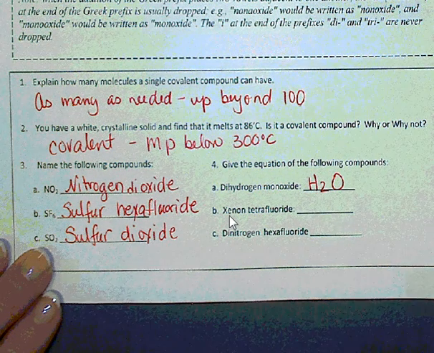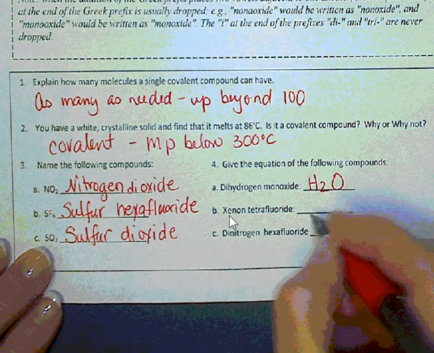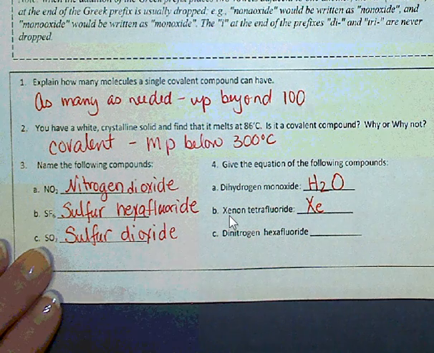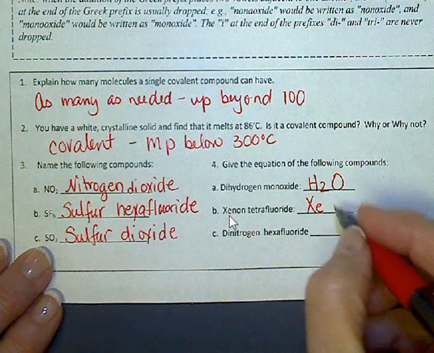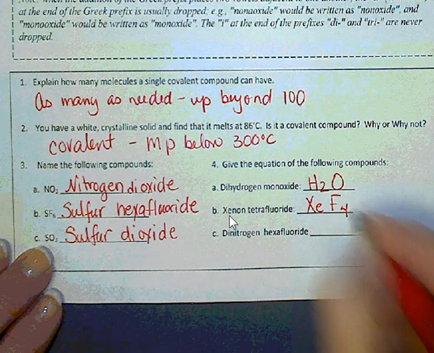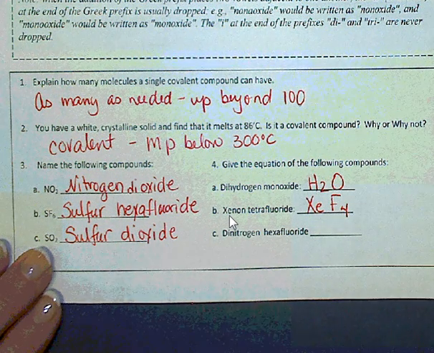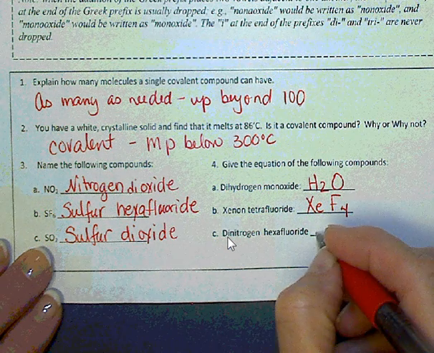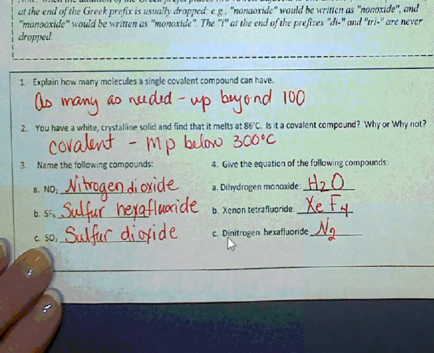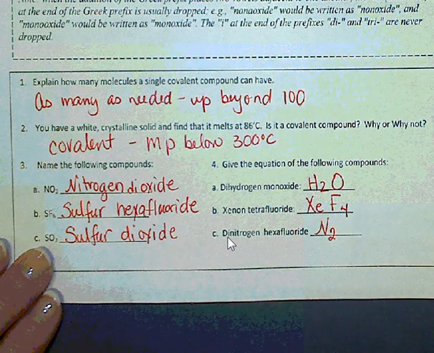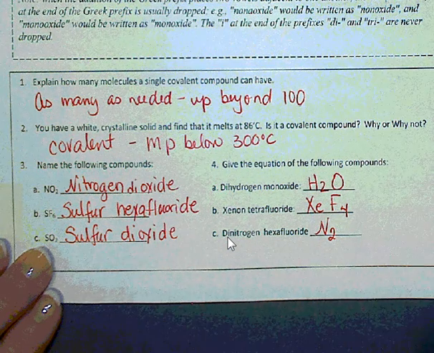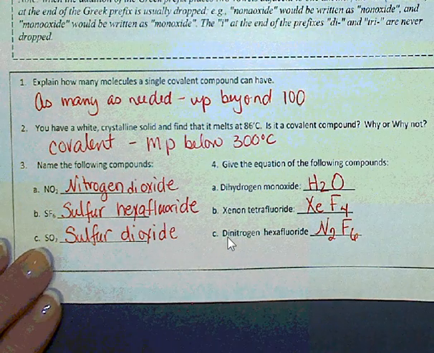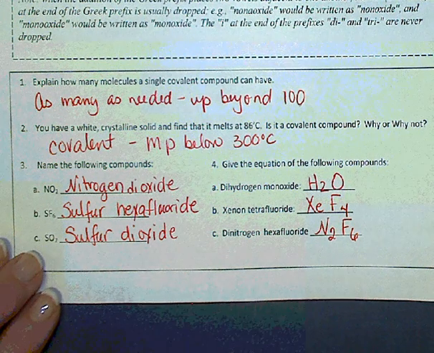Xenon, and xenon has no prefix, so therefore it means we must just have 1. Tetrafluoride, tetra meaning 4, so we have 4 fluorines. Lastly, we have dinitrogen, we have 2 nitrogen, hexafluoride, so hexa would be 6, so 6 fluorines. See, that was much easier, wasn't it?